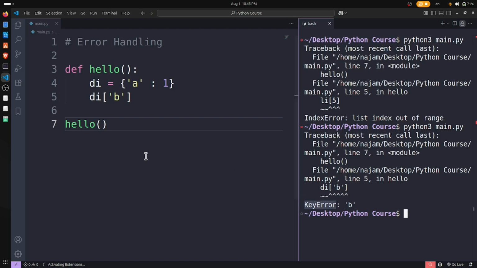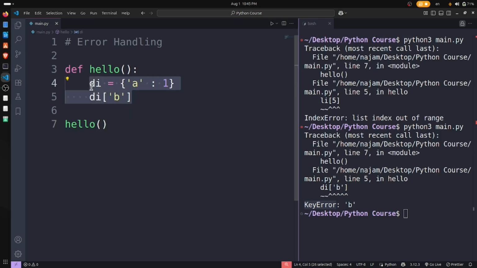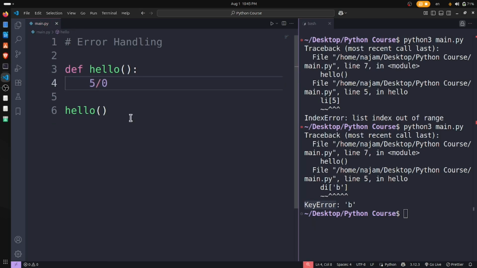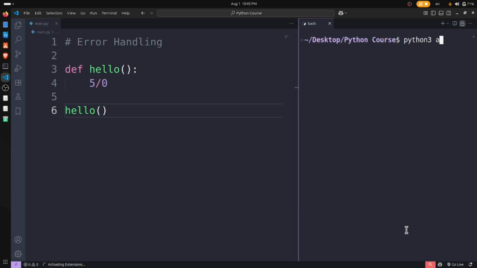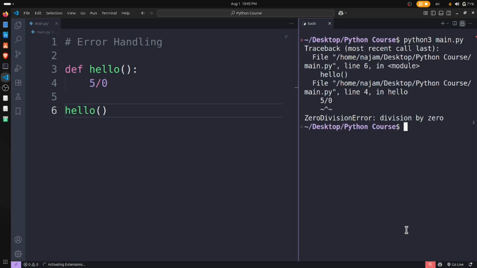Key error. This is another type of error. And I have another thing, like 5 divided by 0. Let's see what happens here. Zero division error. This is another type of error.